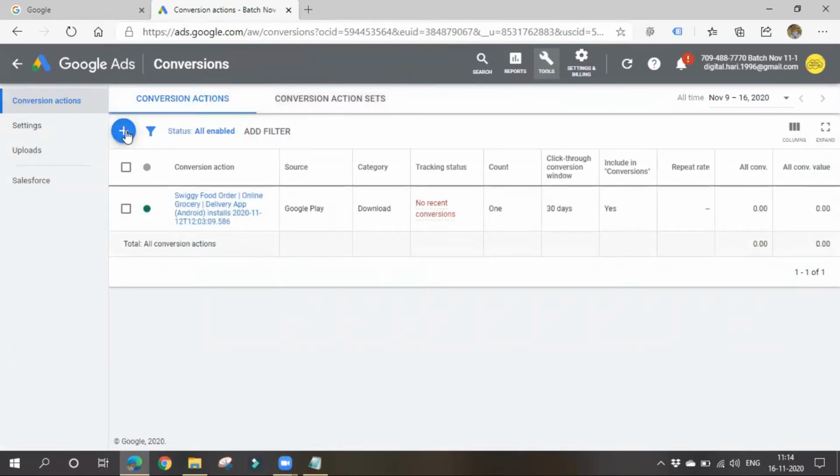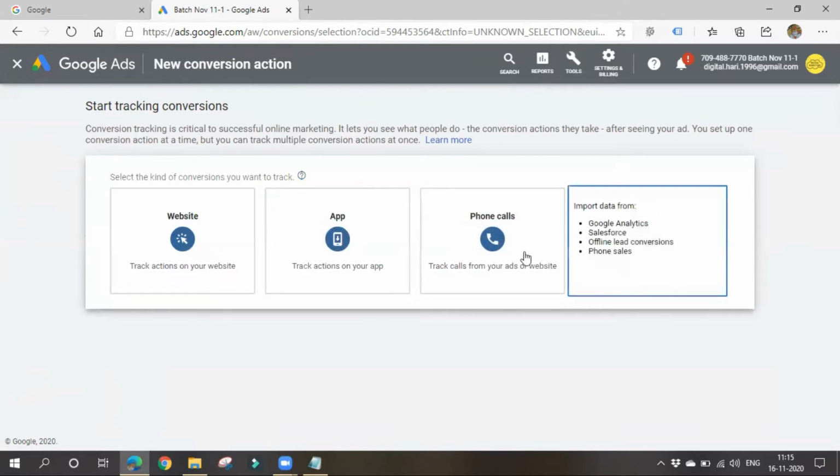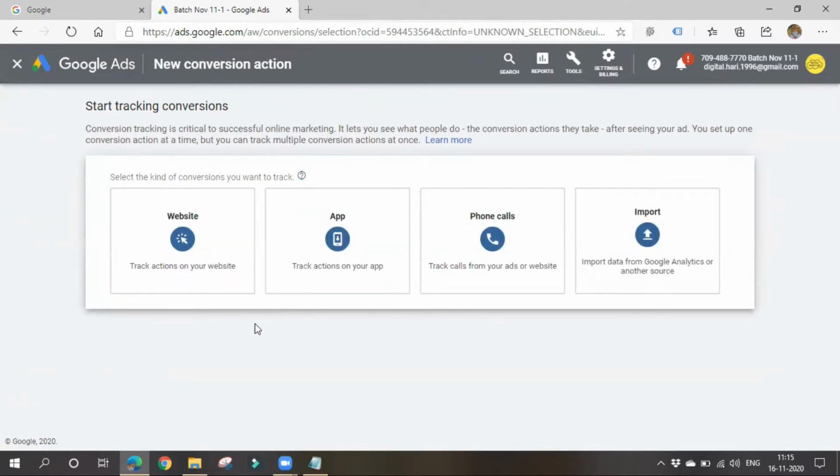Okay, so click on plus. Actually, I have already created one conversion, that's why it is showing up like this, or else it will be displayed differently. Here it is showing me four options for what kind of conversions you want to track. Here you have to add a conversion tracking.